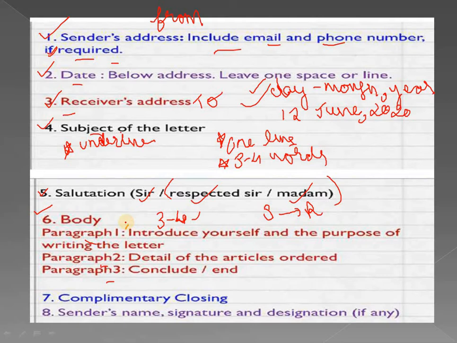In the first paragraph, we will write the introduction of the letter. If we are writing a placing order letter, we can say how we came to know about that company and things like that. That is the introductory paragraph. Now, what would the second paragraph be? The second paragraph would be the main content of the letter, the causes and consequences, what is in that letter, what is in that question.